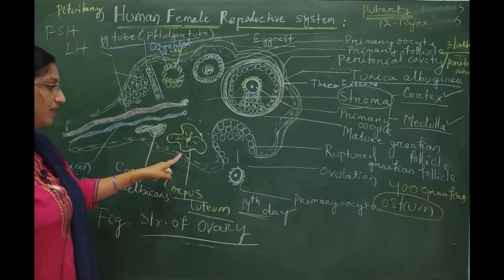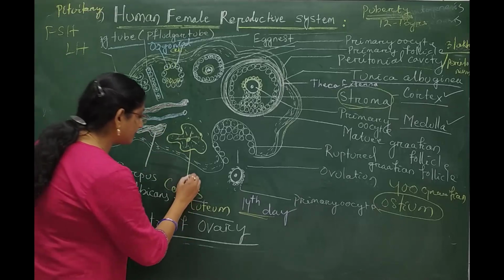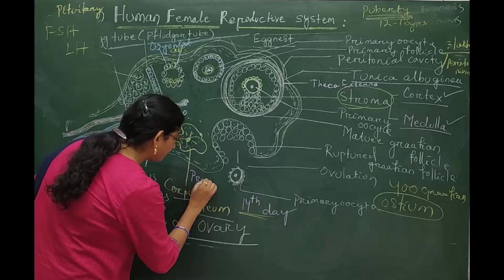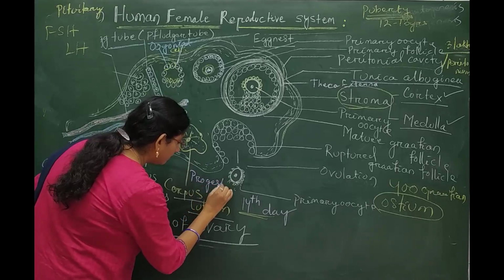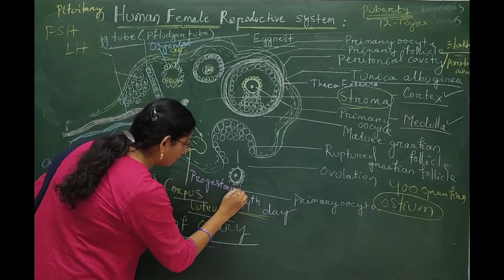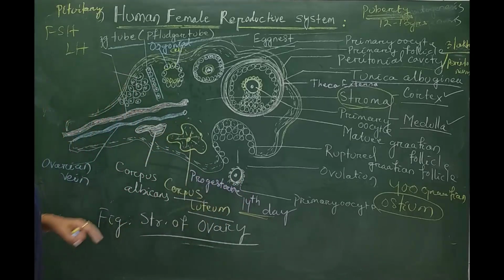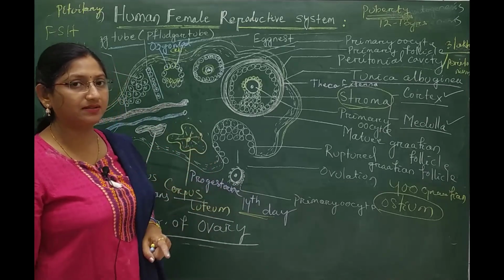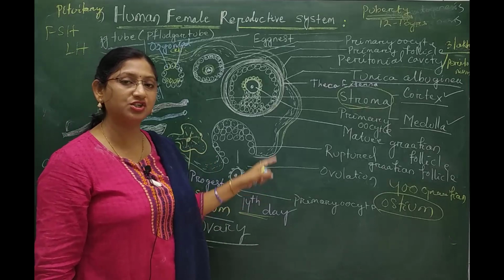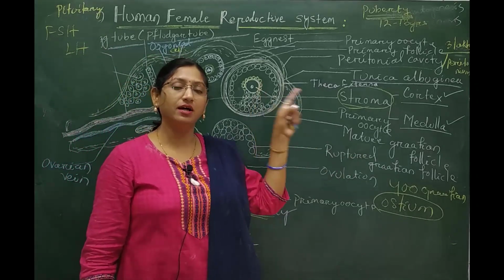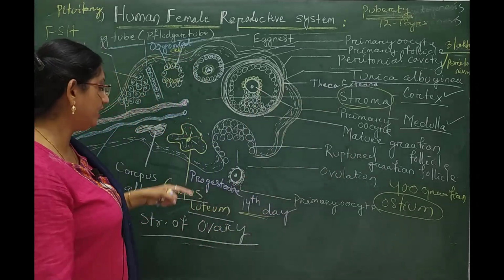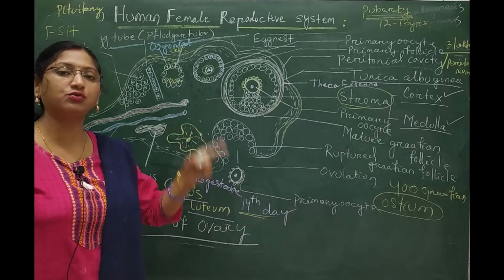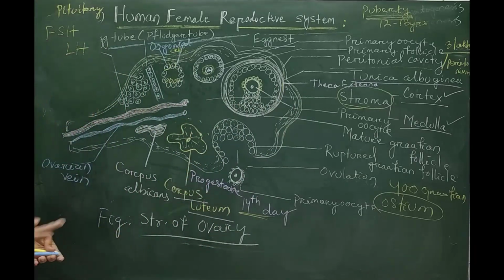Why is it termed an endocrine structure? Because it is able to produce progesterone hormone. If fertilization or pregnancy occurs, the progesterone is released throughout the pregnancy period, up to the 6th or 7th month.